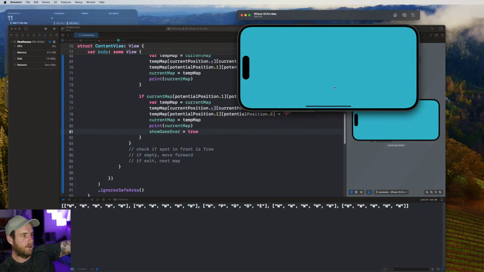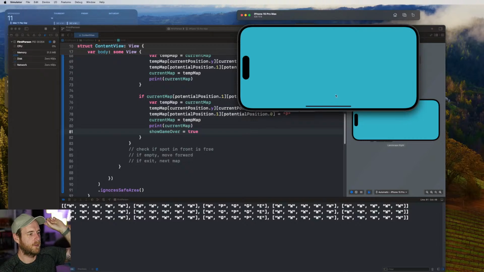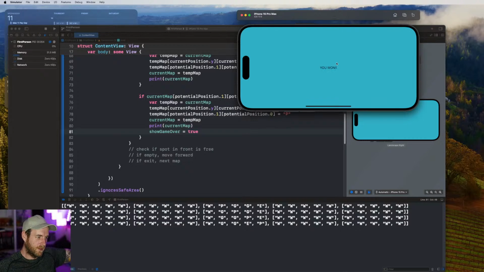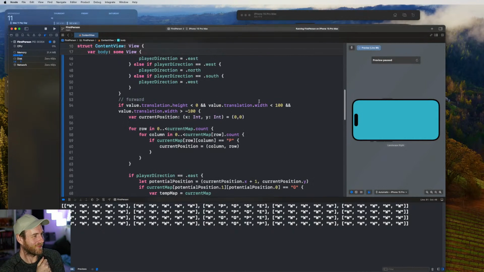Okay, here we go. Swipe forward, and we'll have like a noise or something. Swipe forward, you won. We got to the exit. You just had to walk forward. This is so cool. Okay, so it's working.